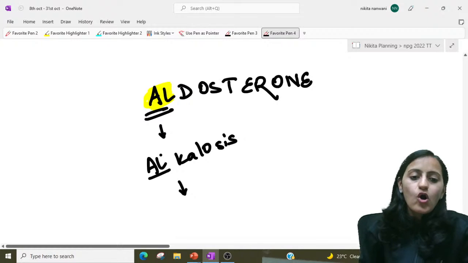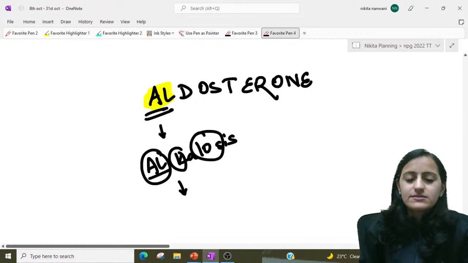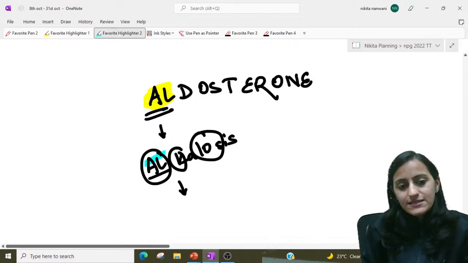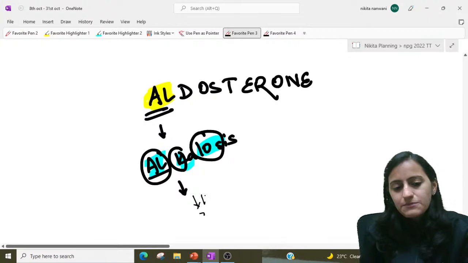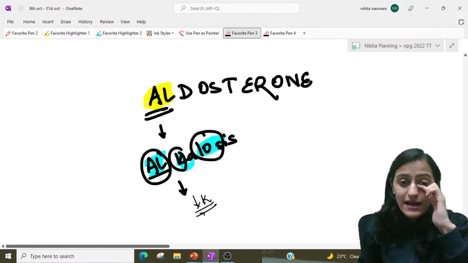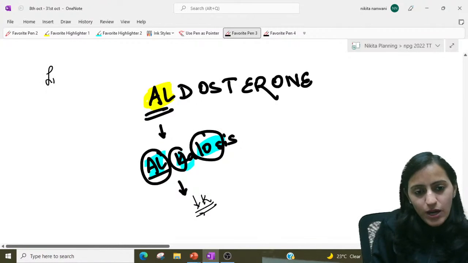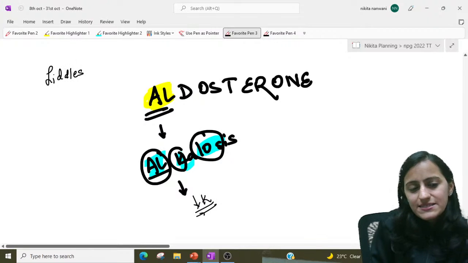It is all K loss, right? Alkalosis basically is all K loss. That means all potassium is lost. That means it is hypokalemia, right? It is hypokalemia. And so what will be the manifestation in Liddle's?